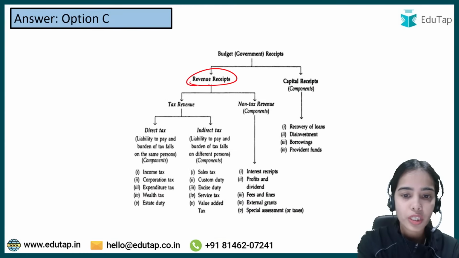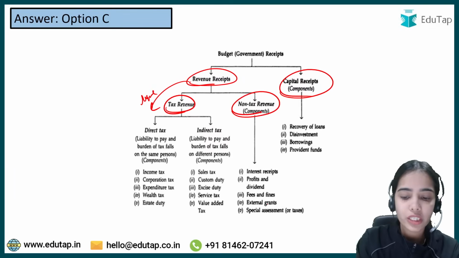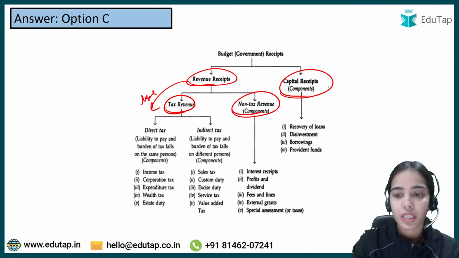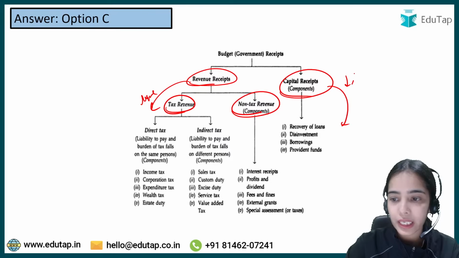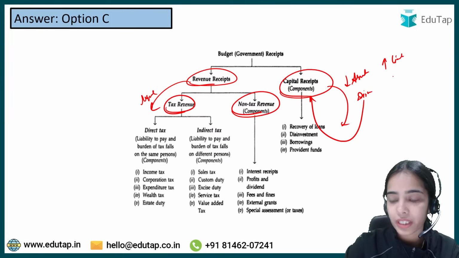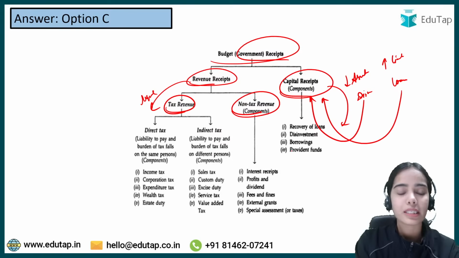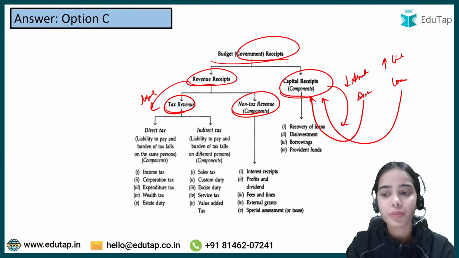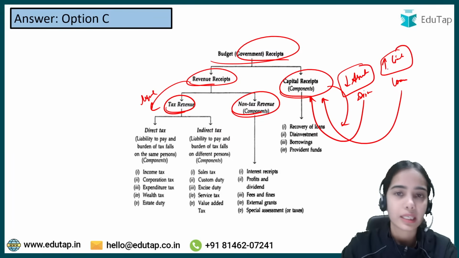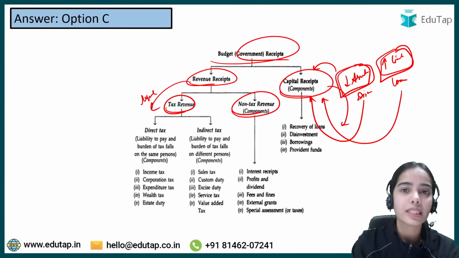Now the receipts also, there are revenue receipts and capital receipts. Revenue receipts are the regular receipts in the form of tax revenue and non-tax revenue, fees, fines, dividends, interest receipts. Capital receipts decrease the asset, so through disinvestment the government can receive money, or they increase the liability, so by taking a loan the government receives money. So government is getting money by decreasing the asset or by increasing its liability.